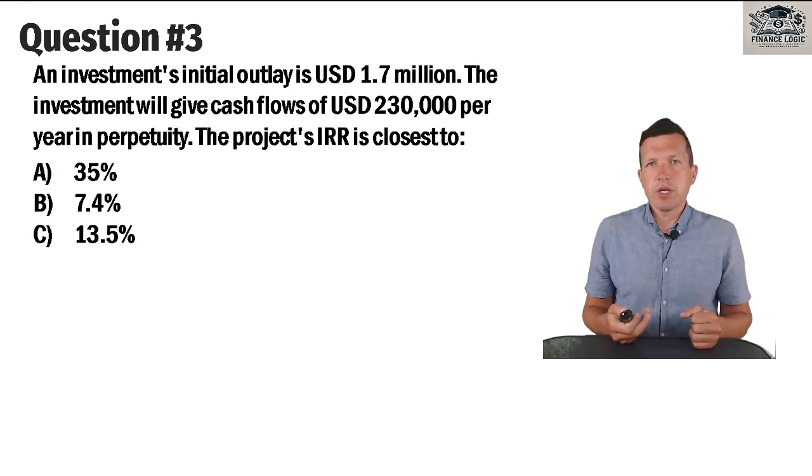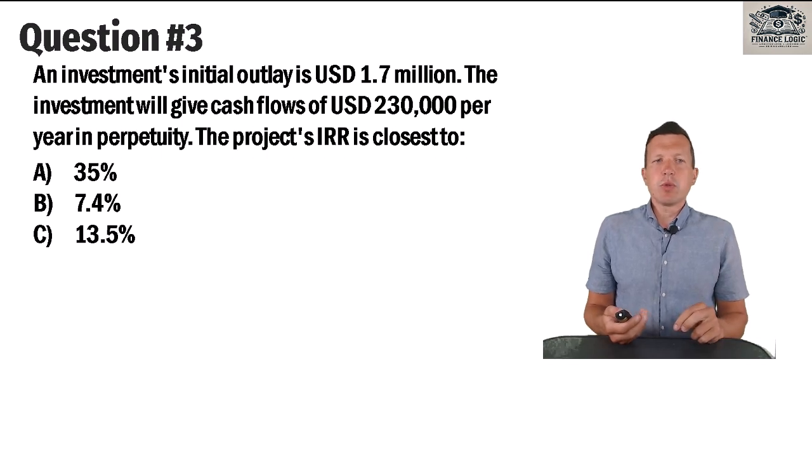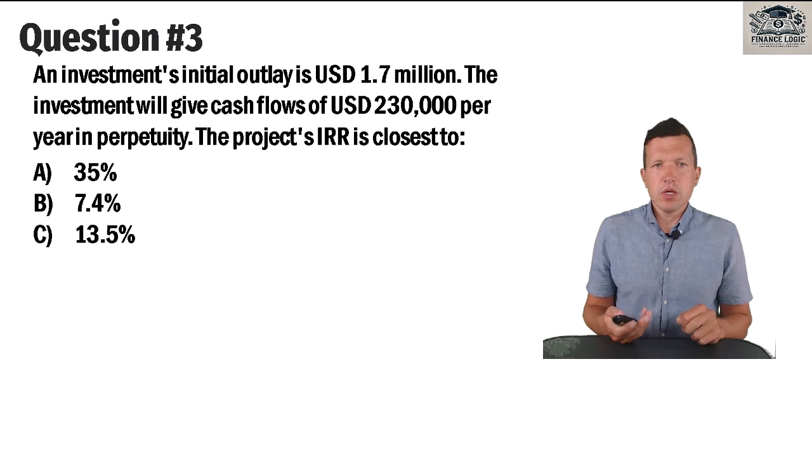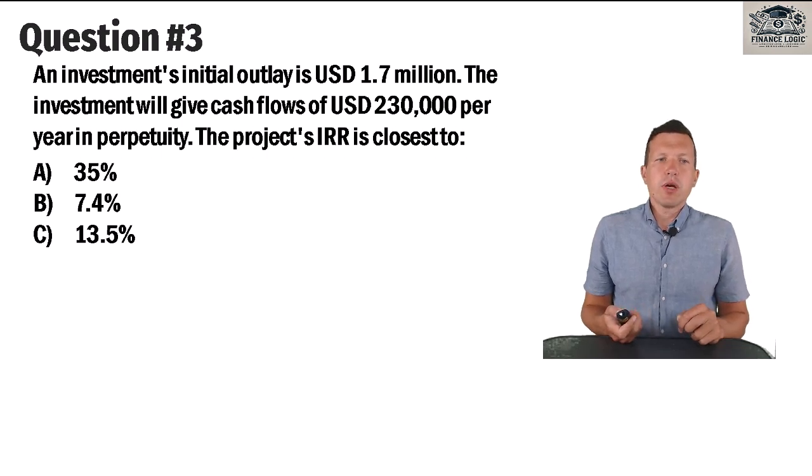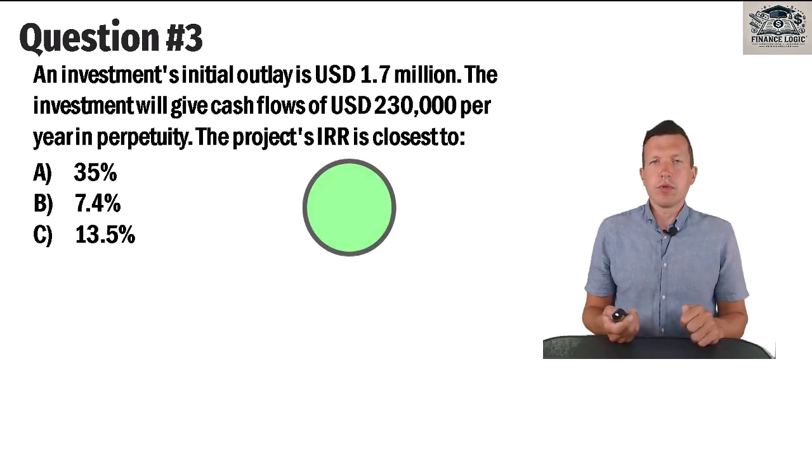Question number 3, it's numerical. An investment's initial outlay or investment is 1.7 million. The investment will give cash flows of 230,000 USD per year in perpetuity. The project's internal rate of return is closest to... 15 seconds.